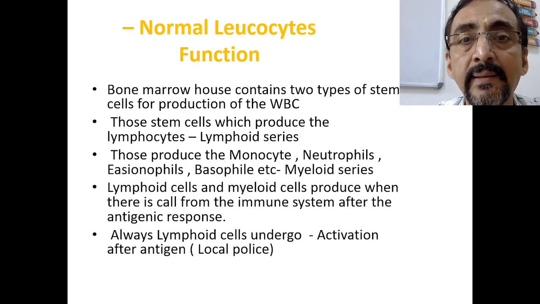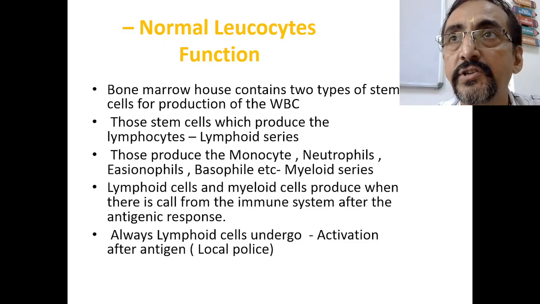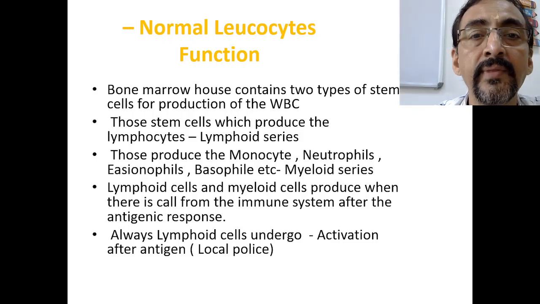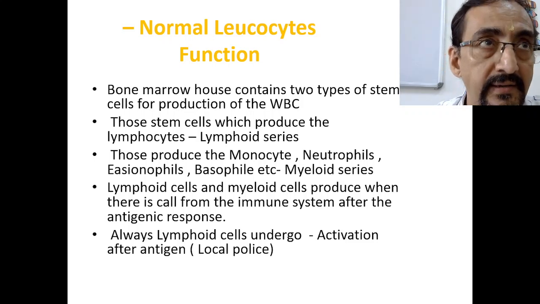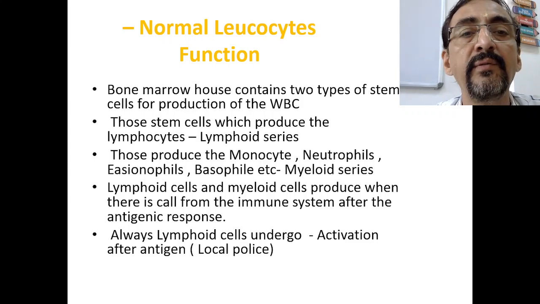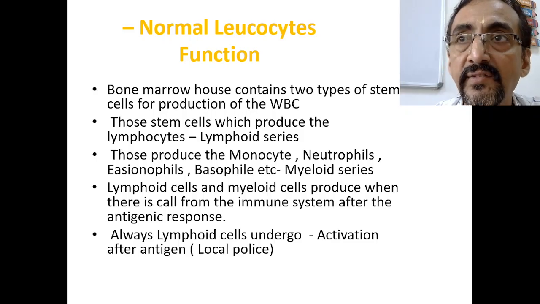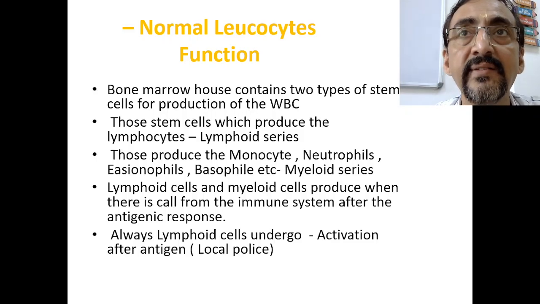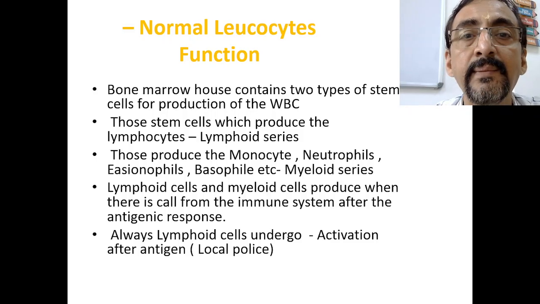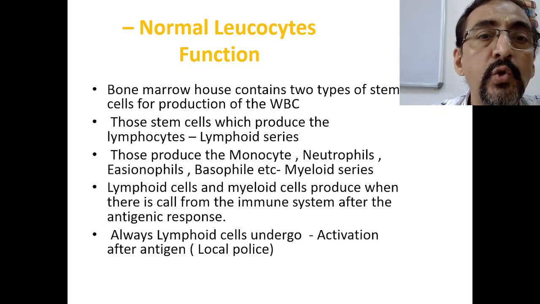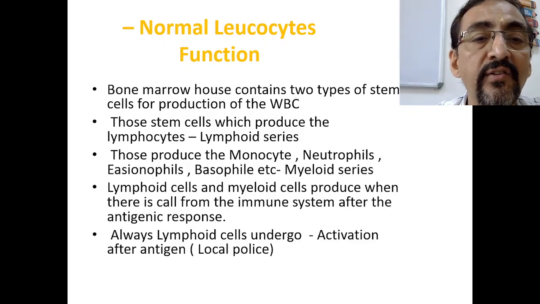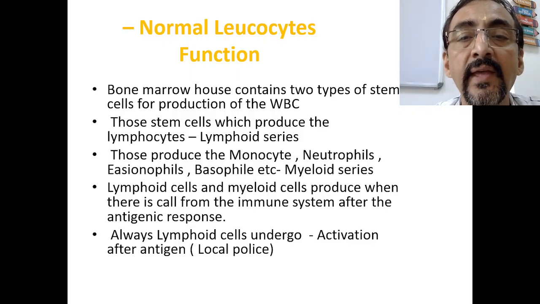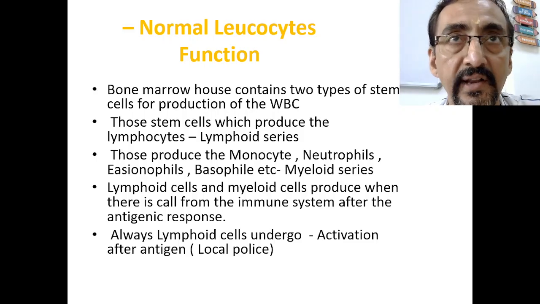The stem cells which produce the lymphocytes are called the stem cells for the lymphoid series, and those which produce monocytes, neutrophils, eosinophils, basophils, etc. are called the myeloid series.